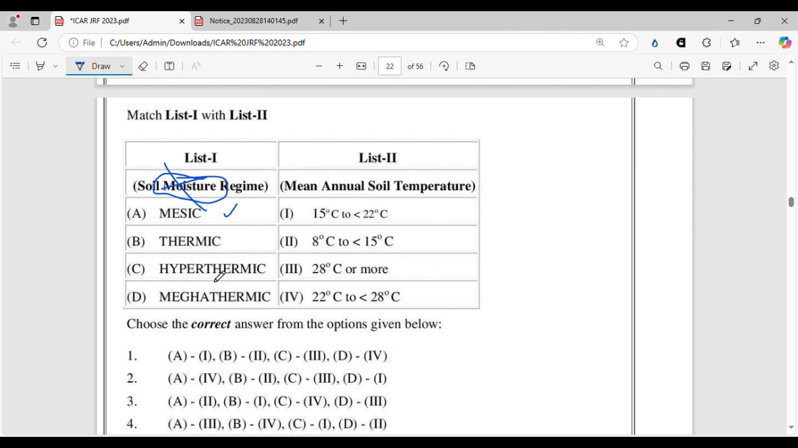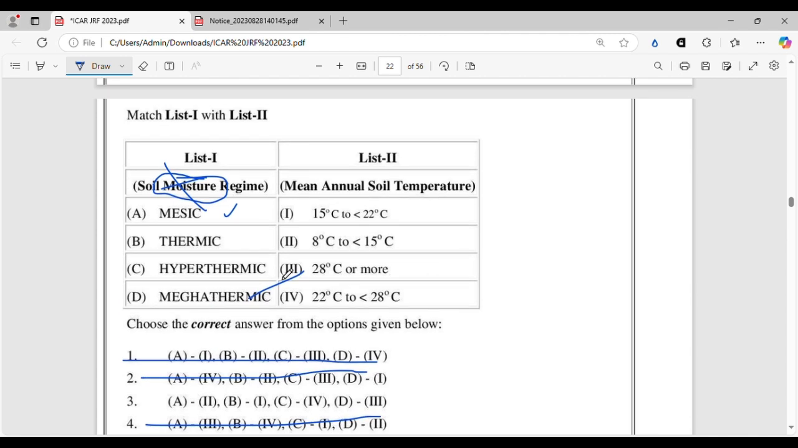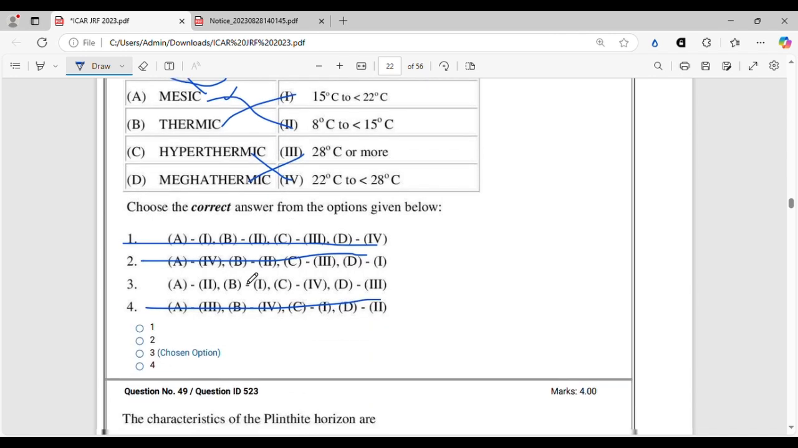So we know megathermic is the highest temperature soil thermal regime, and that will be 28 degrees Celsius or more. So D3, there is only one option. We have already got our answer, but still we will see. Hyperthermic will be 22 to less than 28. Thermic will be 15 to less than 22, and mesic will be 8 to less than 15. So it will be A2, B1, C4, and D3.